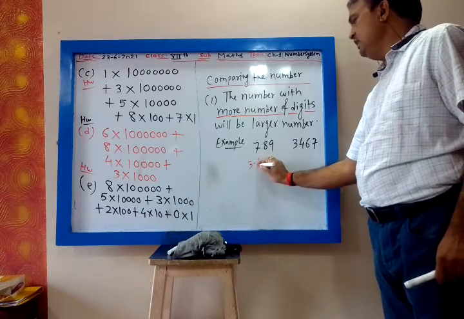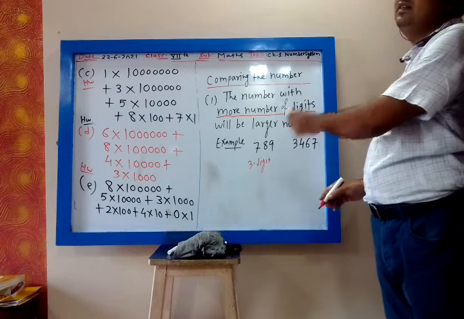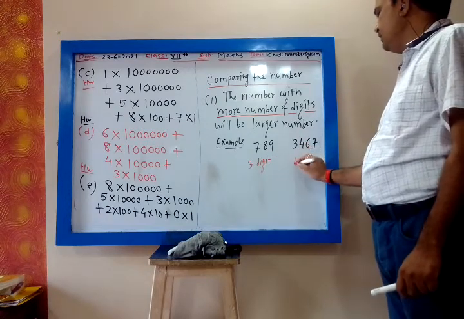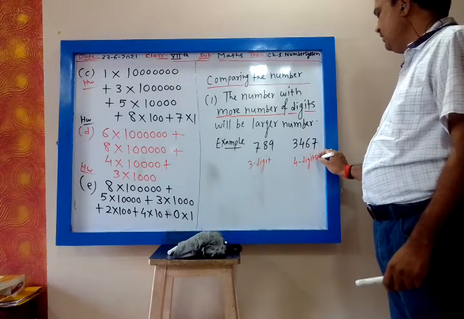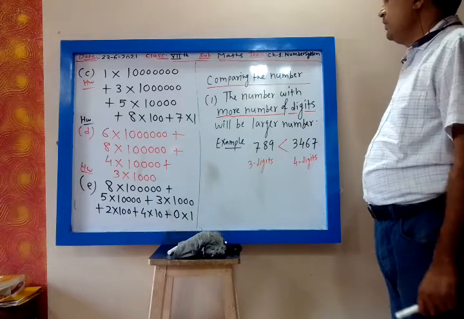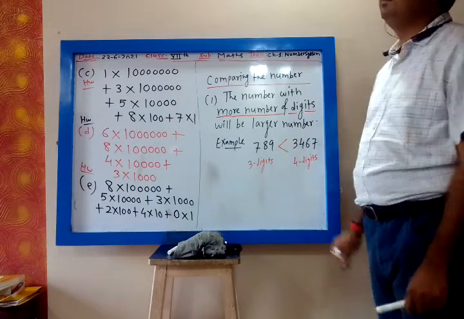So this number has 3 digits. How many digits does this number have? 1, 2, 3, 4. This has 4 digits. So the number which has more number of digits will be bigger. So 3467 is bigger. So we put the arrow in this way.